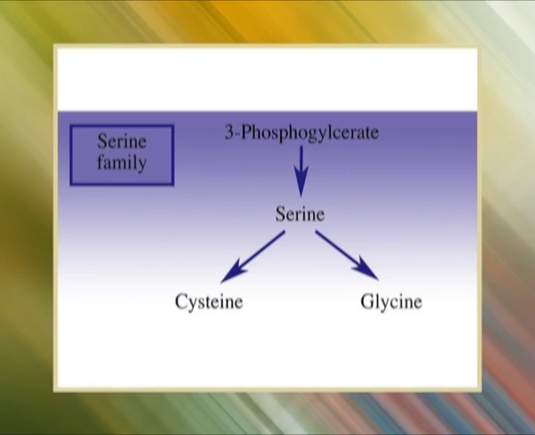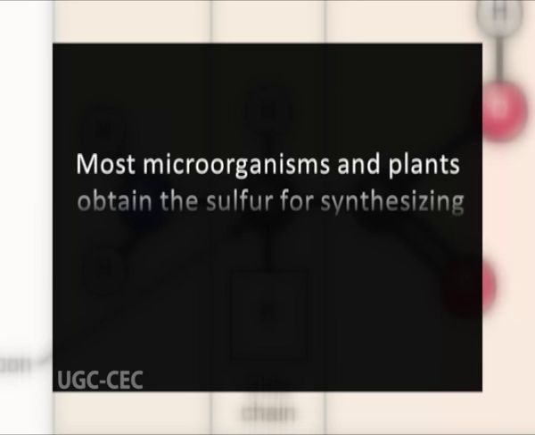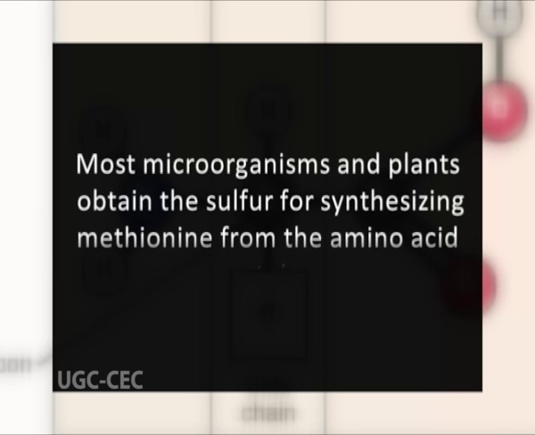Now the serine family. The members of the serine family include serine, cysteine, and glycine. They derive their carbon skeletons from glycerate 3-phosphate. Most microorganisms and plants obtain sulfur for synthesizing methionine from the amino acid cysteine.